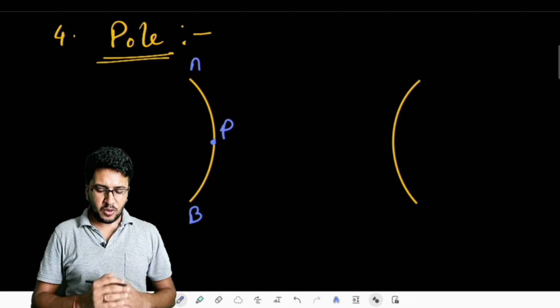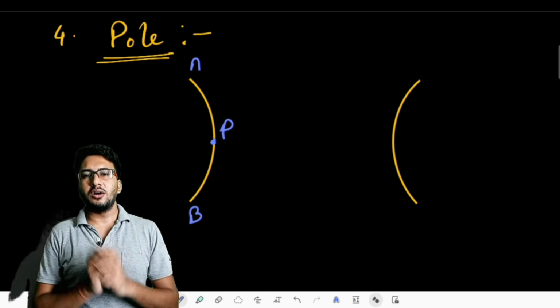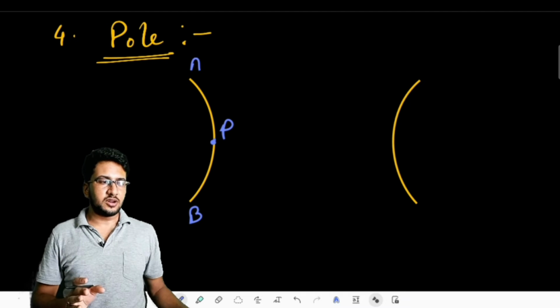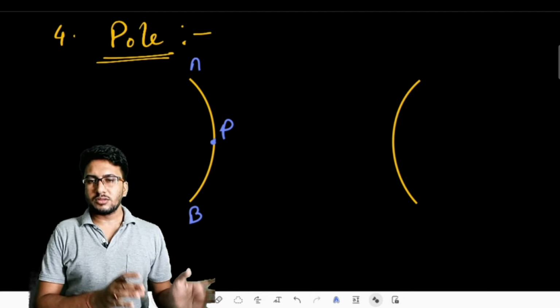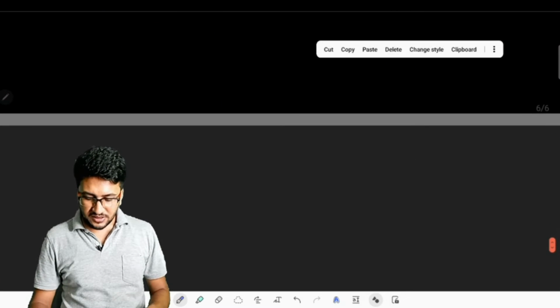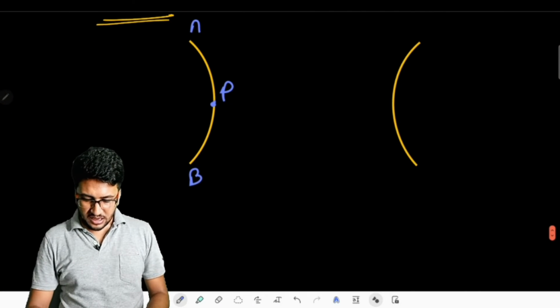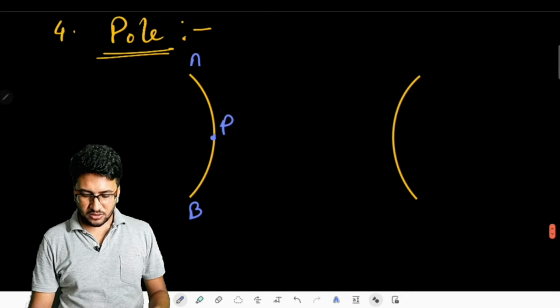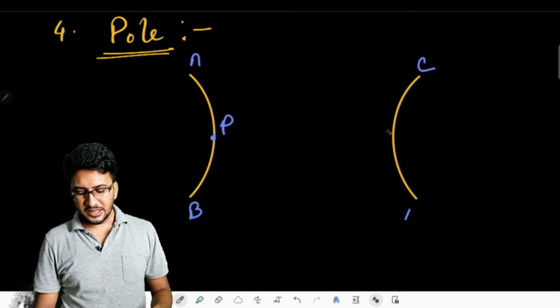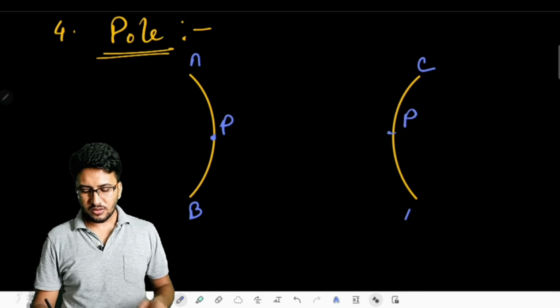That means the middle point of the entire aperture of the mirror is said as the pole of that mirror. If the pole is of concave mirror, then it will be said as the pole of concave mirror, and if the pole is of convex mirror, then definitely that is our pole for that convex mirror. If this C to D is the extreme points, then midway between this C to D we will find the pole for the convex mirror.